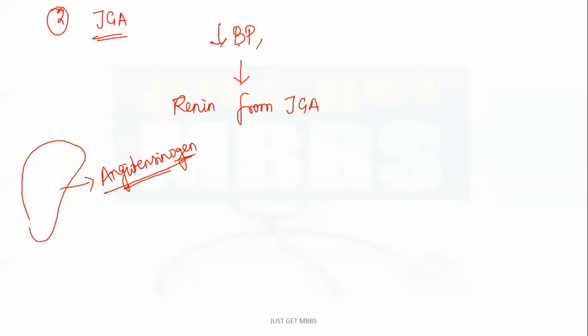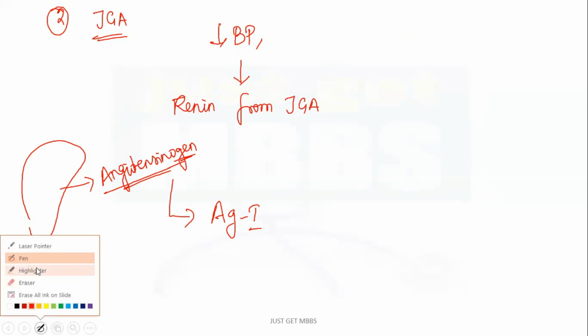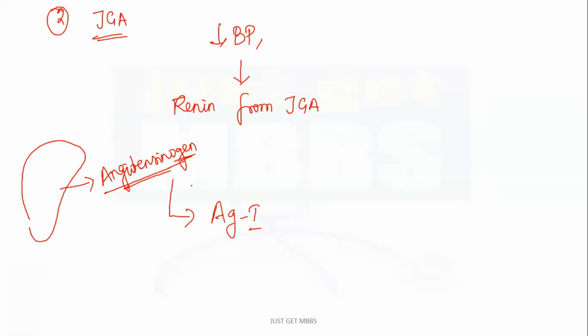Whenever there is decrease in BP, this angiotensinogen from the liver gets converted to angiotensin 1. This is facilitated by an enzyme called angiotensin converting enzyme, in short the ACE enzyme, from the lungs.